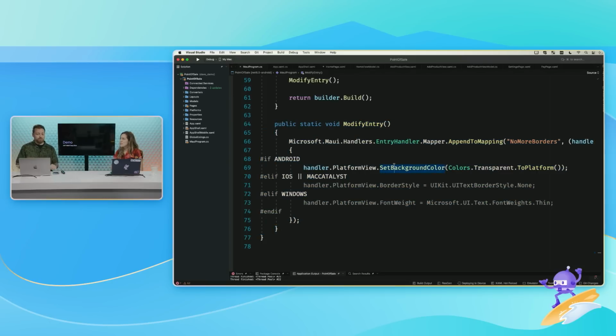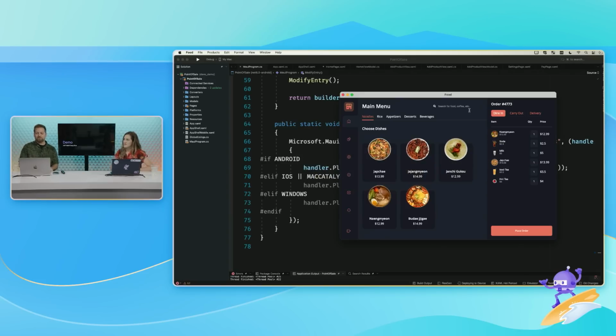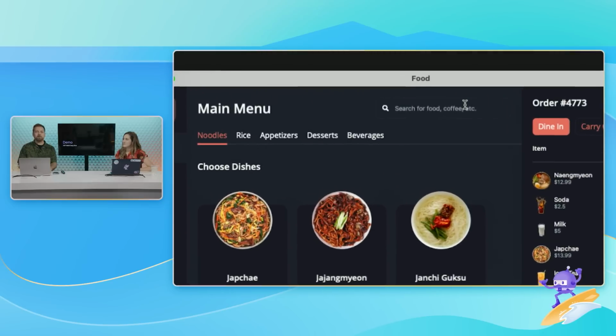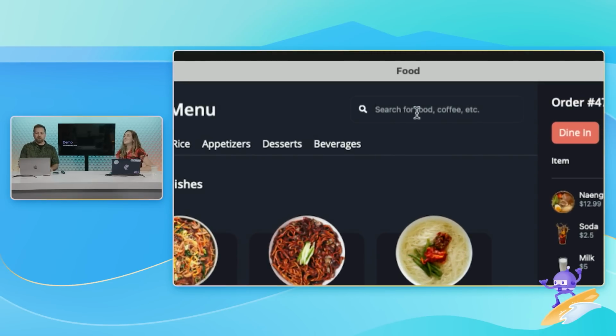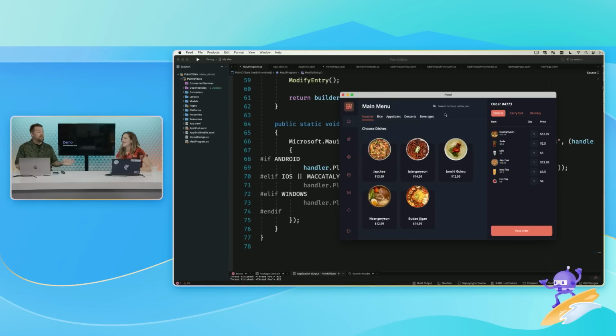And so entry, you mean like just a text box that I type into? Yes, the text box. So on your demo, I don't know that anybody noticed this. Anybody who was watching, were you watching closely? She had a bunch of weird underlines and stuff on the entry field. I did. And what this control is here, it's actually a border wrapping an icon and an entry field to get the design that my designer wanted, right? So it's great to have those borders and those underlines there if you want to stick with the native platform.